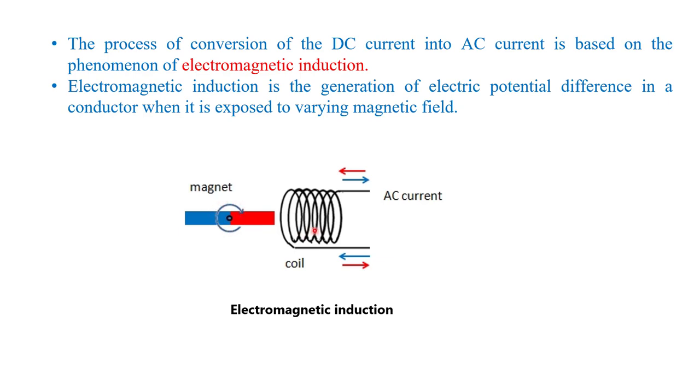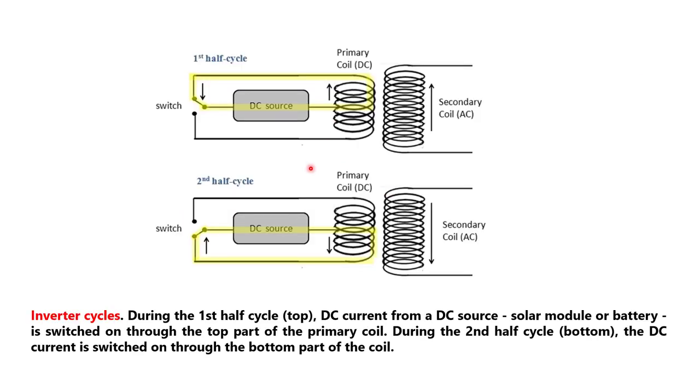And near this magnet, here we place a coil. This coil has a spool of wires. Now we start rotating this magnet at very high speed in this direction. When this magnet rotates, a rotating magnetic field is generated near the coil. Due to this rotating magnetic field, AC current is induced in the coil. This process is known as electromagnetic induction, and this is the basic principle of inverter. Now with the help of this diagram, I will explain how an inverter converts DC power.